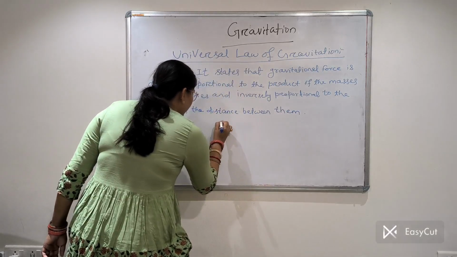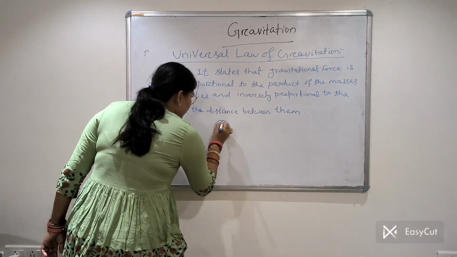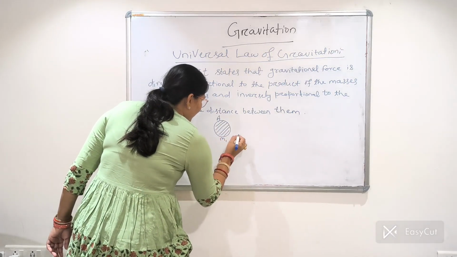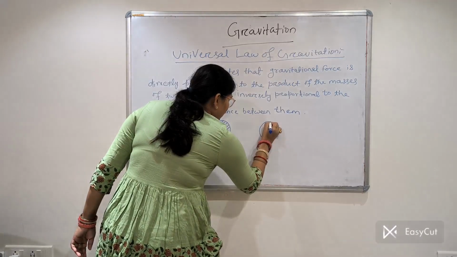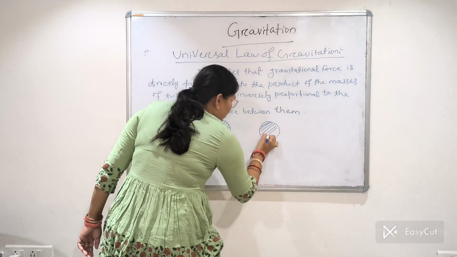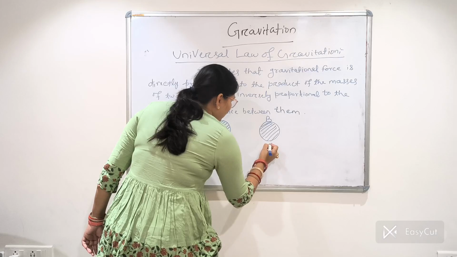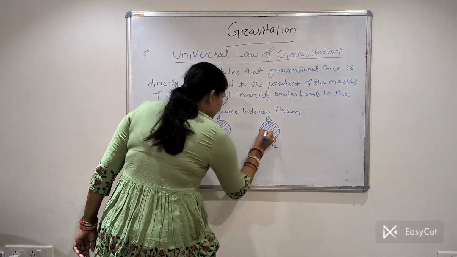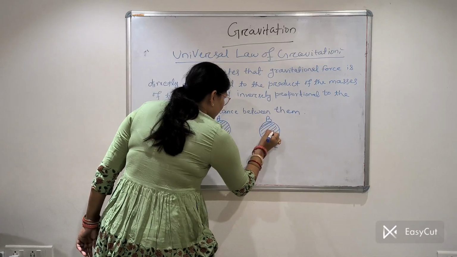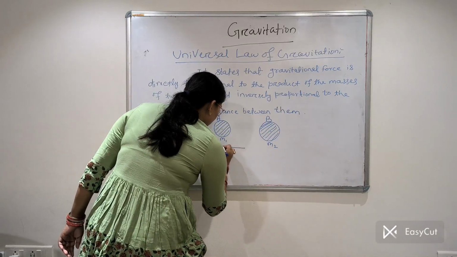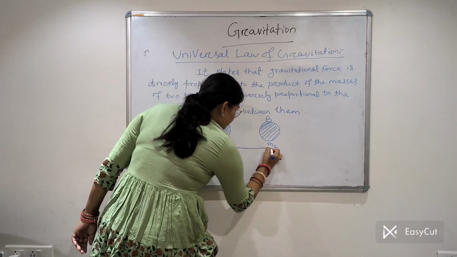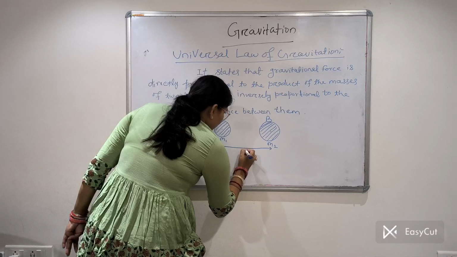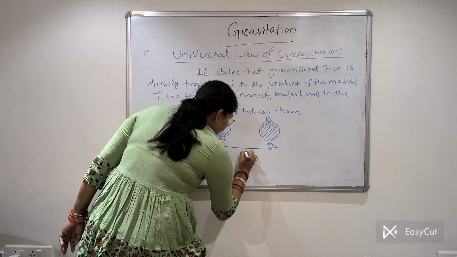Let us take two bodies. Let it be A of mass m1, let it be B of mass m2, these are the centers, and the distance between them is r.